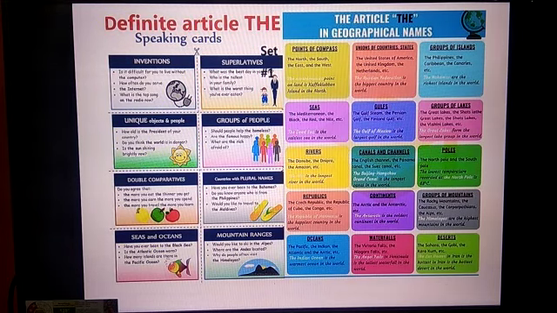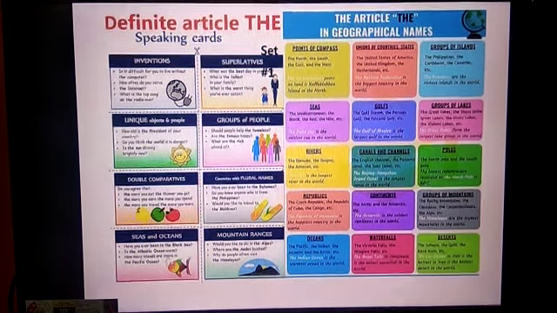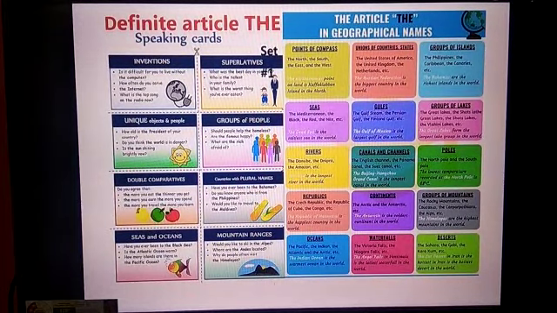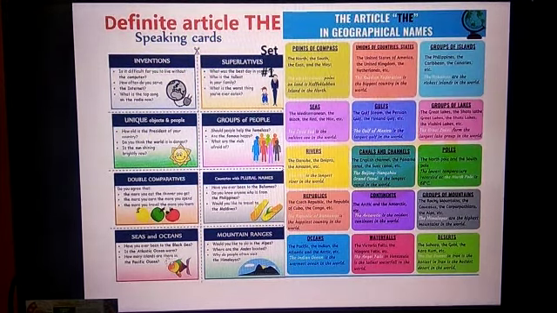The sun, the moon, the stars. Also groups of people, like the homeless, the famous, the rich. And comparatives: the more you eat, the thinner you get. The more you earn, the more you spend, the more you travel, the more you learn.